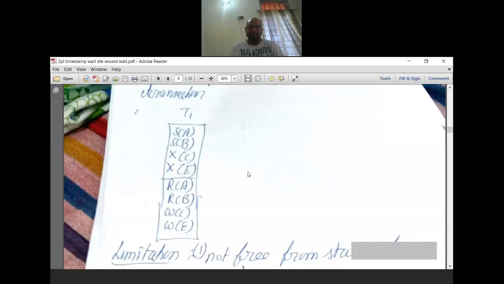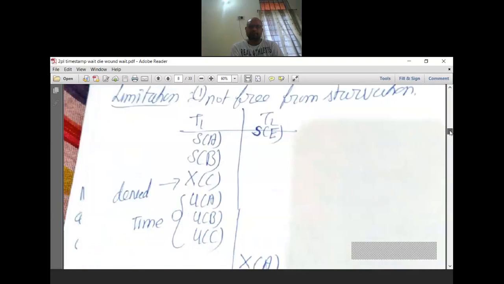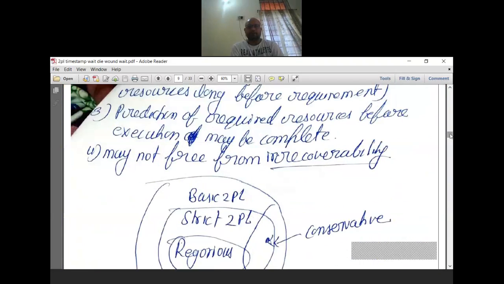Because in the initial stage itself, whatever locks are required, the transaction takes locks for all the data before starting. Then only is the transaction starting, right? So if another transaction wants to work on these data items, or any one of these data items, the next transaction cannot get the lock. So resource utilization is minimum, and there is the need for prediction of required resources before execution.